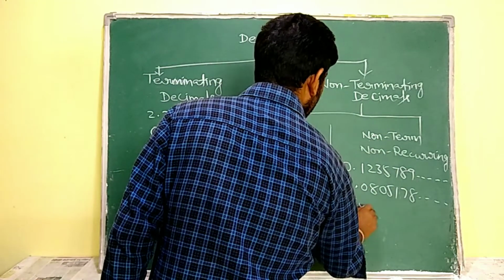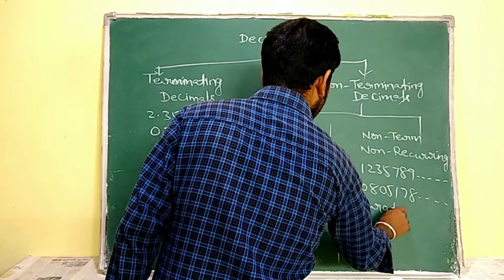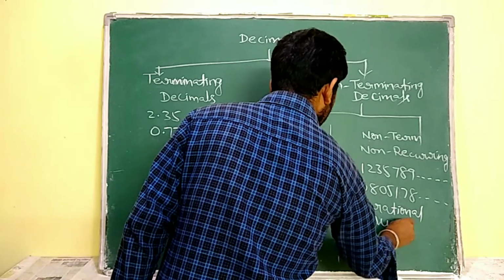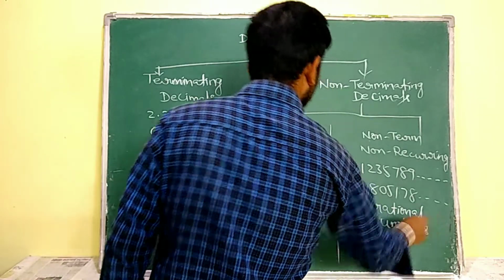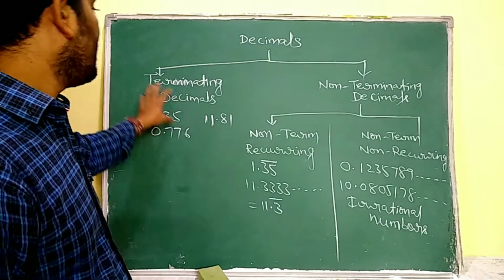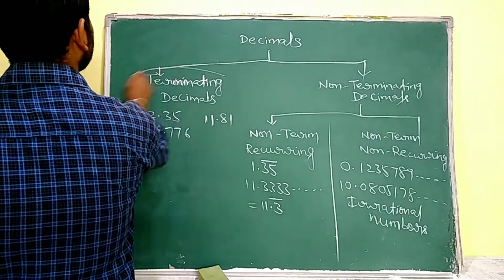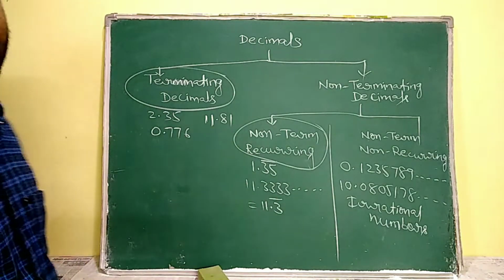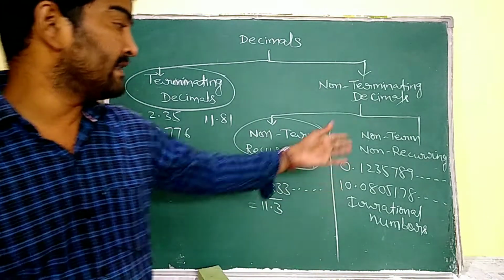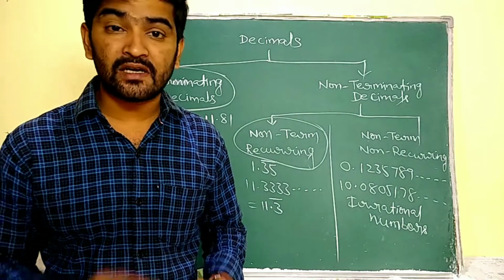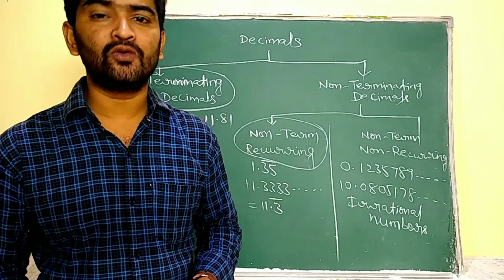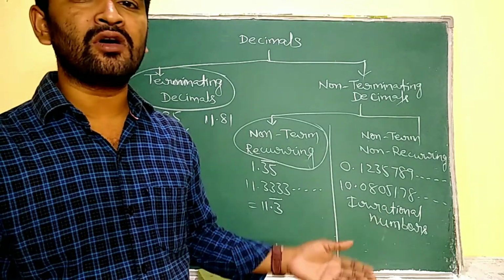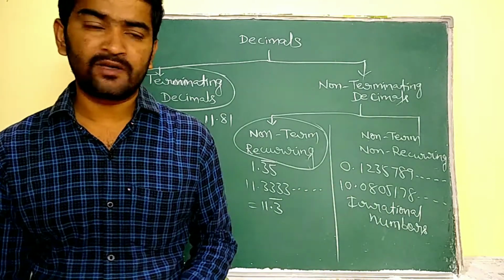Only terminating decimals and non-terminating recurring decimals can be converted into p by q form, because the others do not terminate. That means we don't know how to convert them into p by q form.